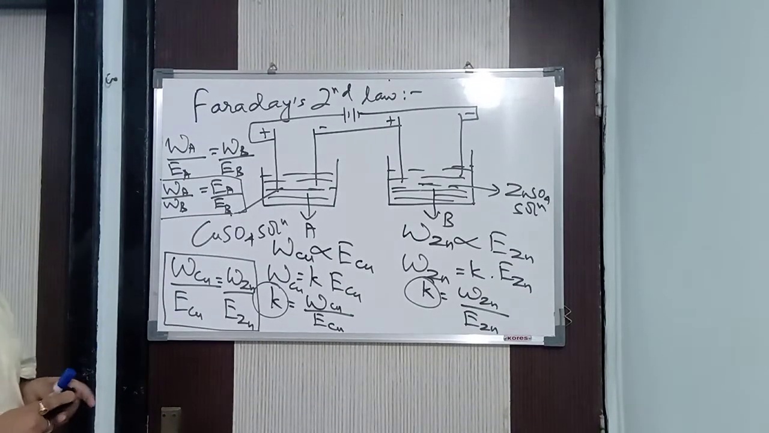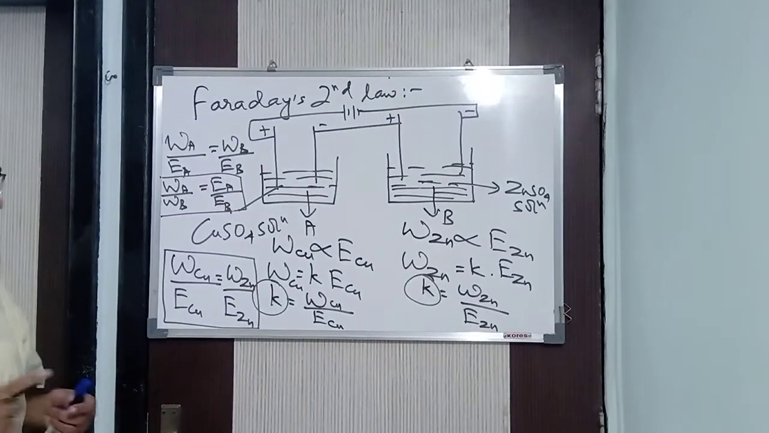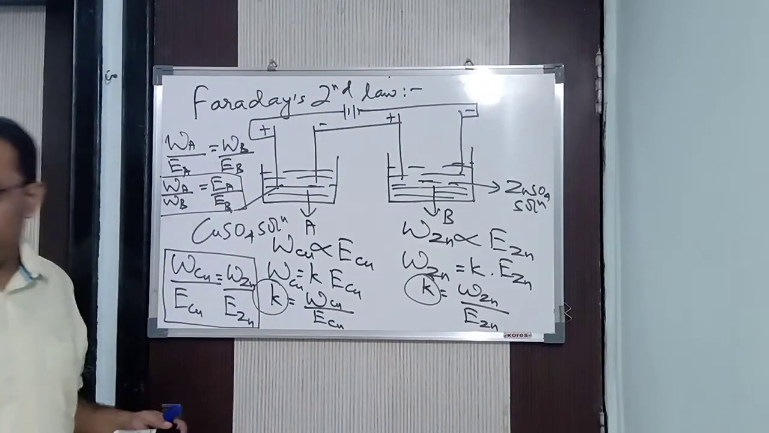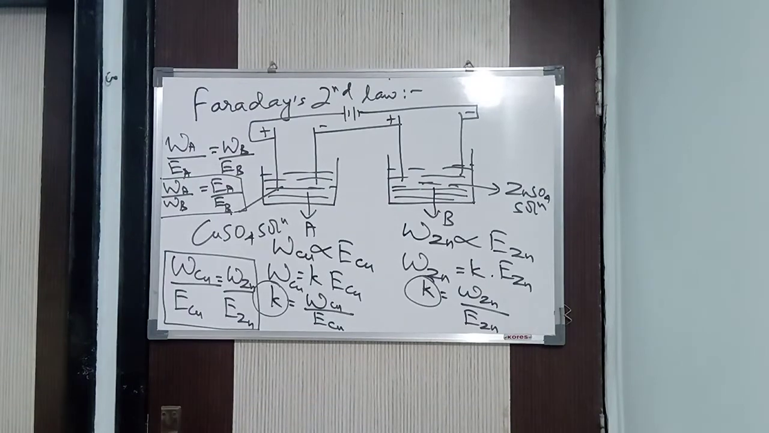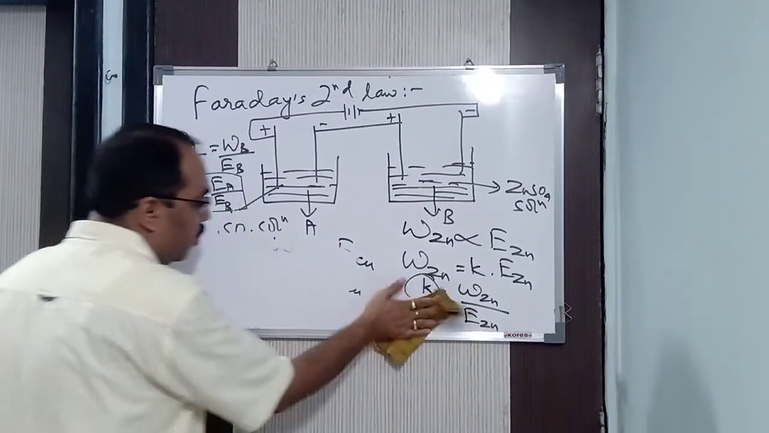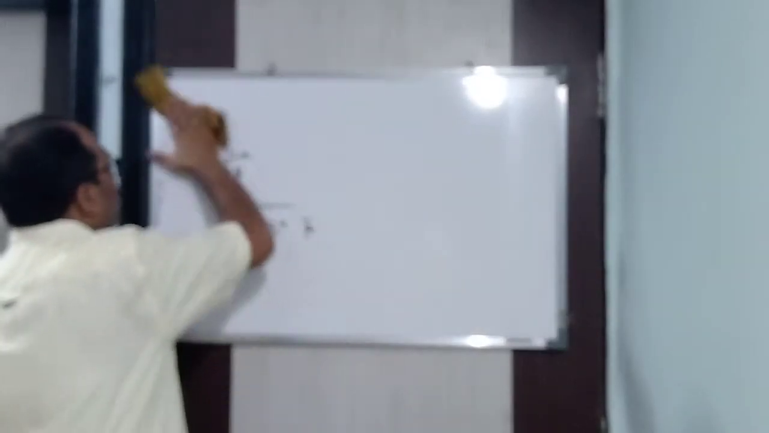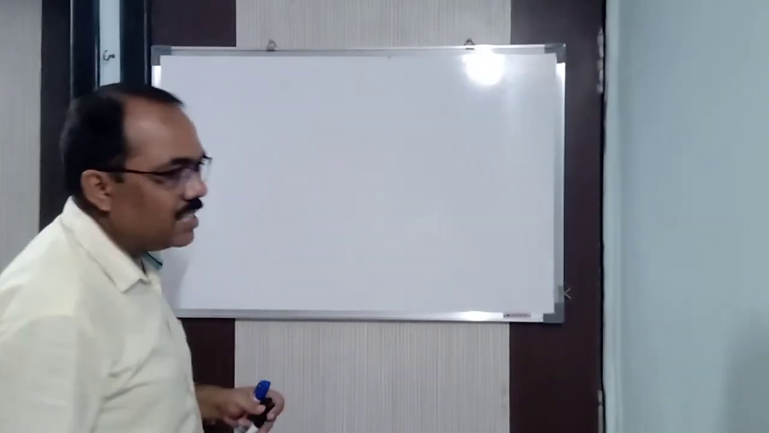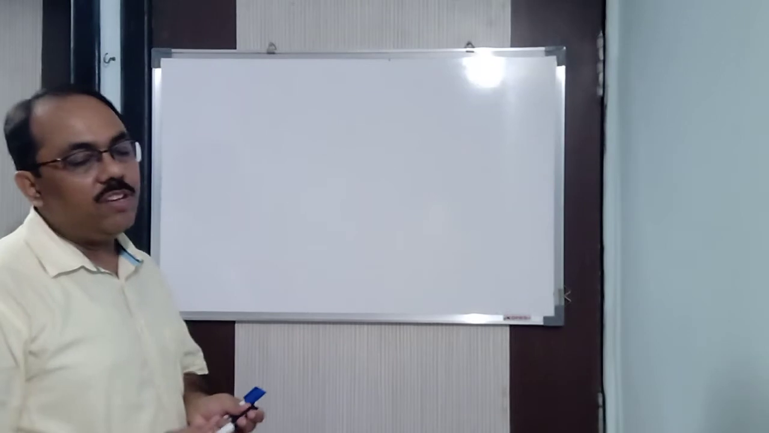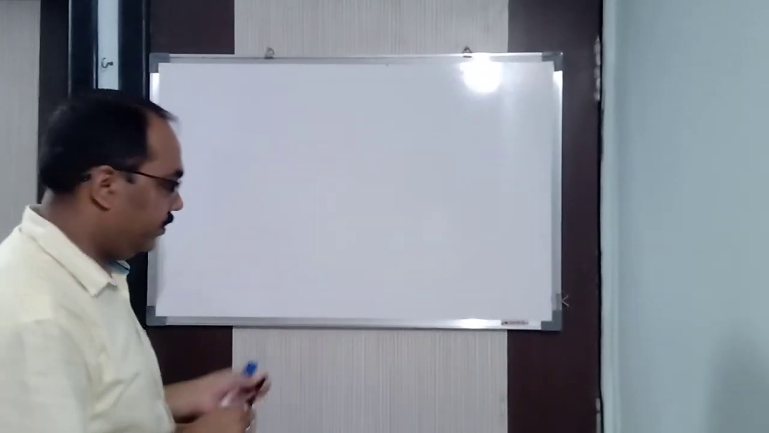So the amount of substance which is deposited is directly proportional to its equivalent weight. Fine. Now based upon this, we will come to some more formulas. We will simplify it still further. Okay. Now see here. What is Faraday's constant? You know the value is 96500 coulombs. How do we get it?